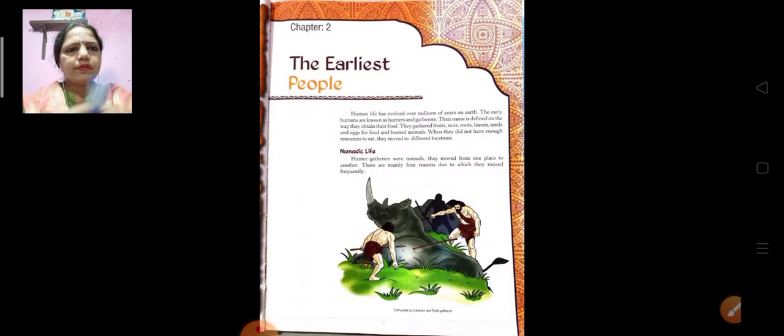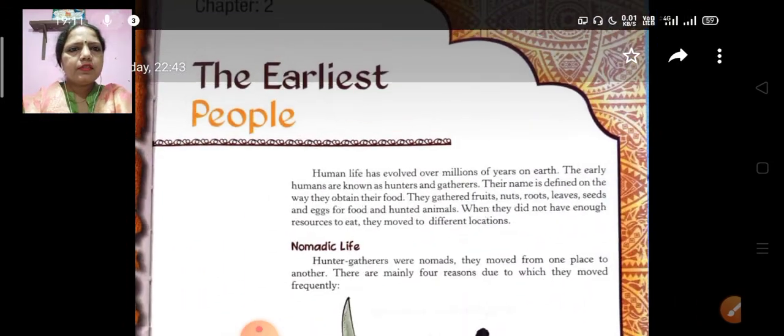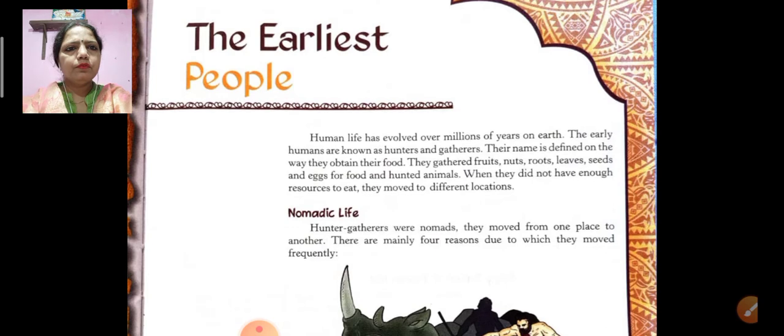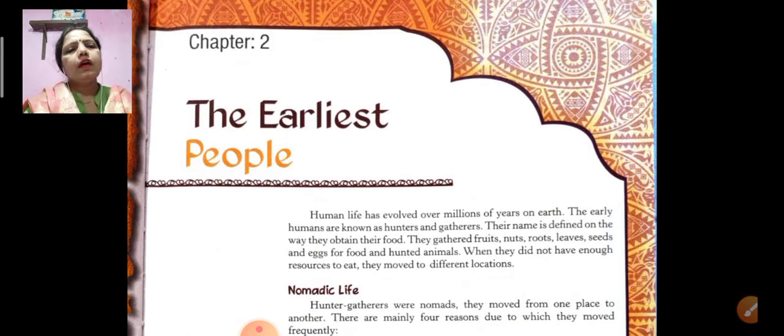Open your chapter. This is chapter number 2: The earliest people. In this chapter, we will know about the earliest people of history. Human life has evolved over millions of years on the earth. The early humans are known as hunters and gatherers.